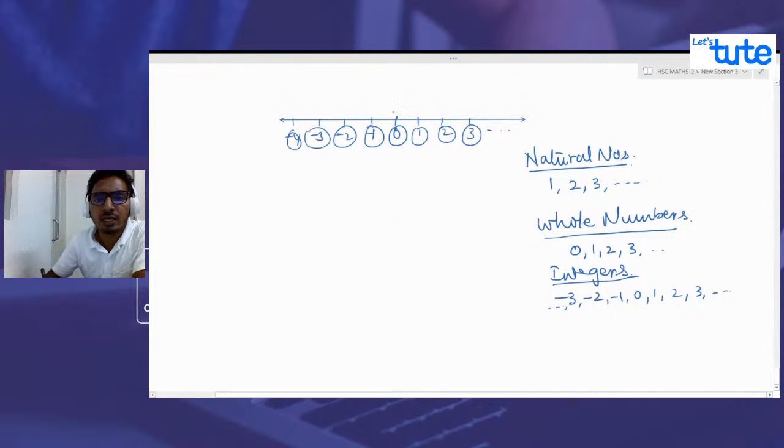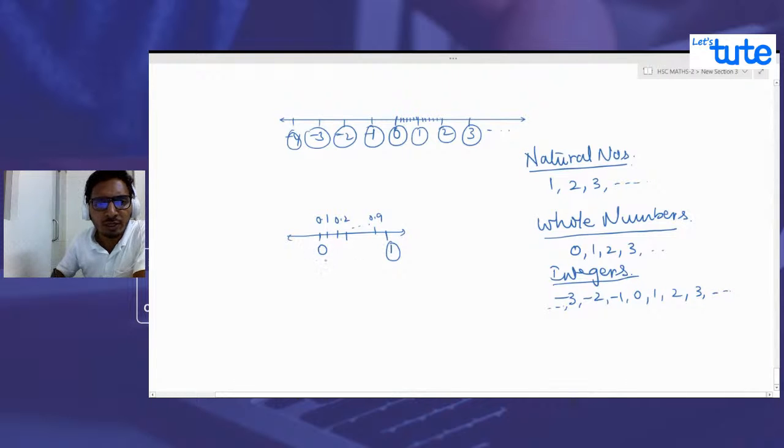And what about the other numbers which are in between these integers? You cannot even count them, correct? Like suppose if I zoom in between 0 and 1. Generally we say there are numbers like 0.1, 0.2, ... 0.9, and then we get 1.